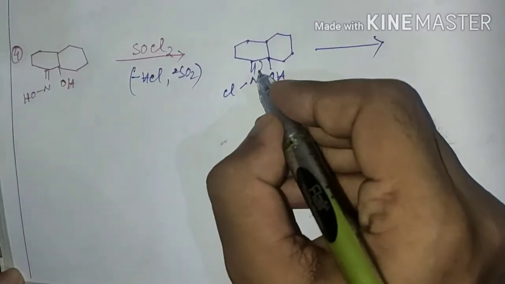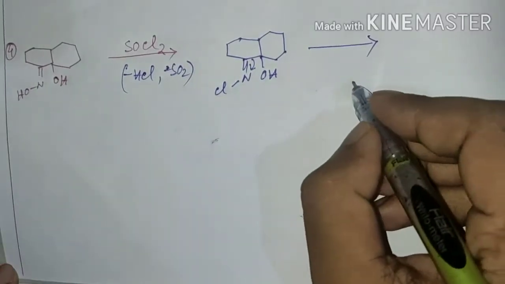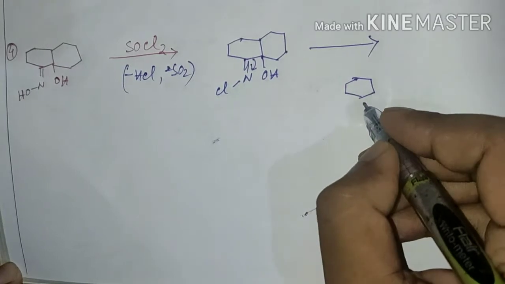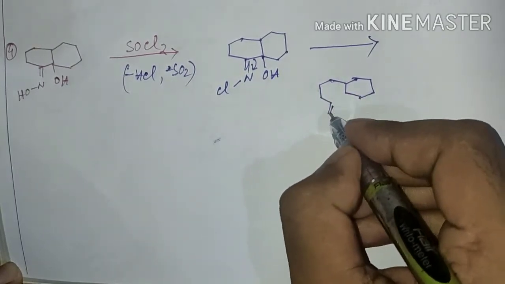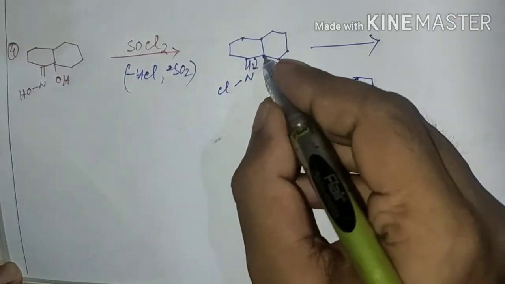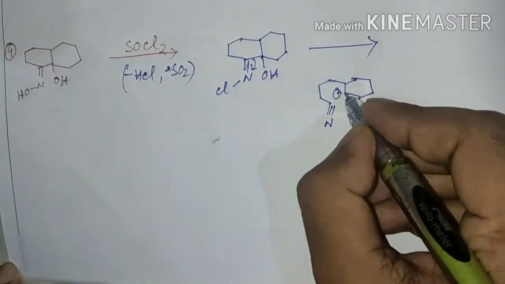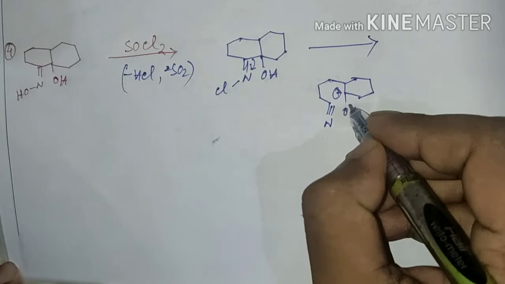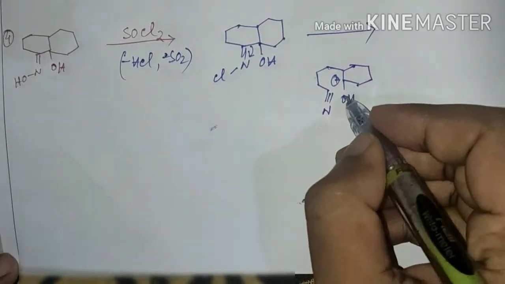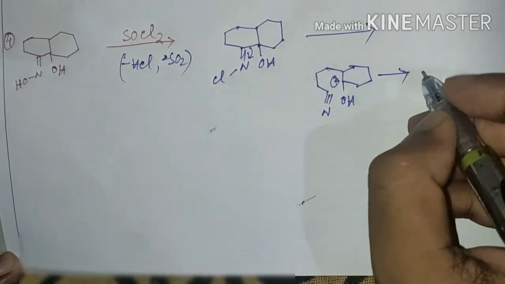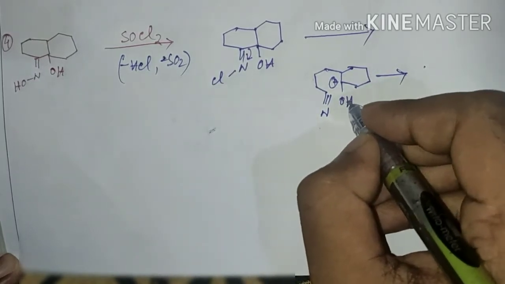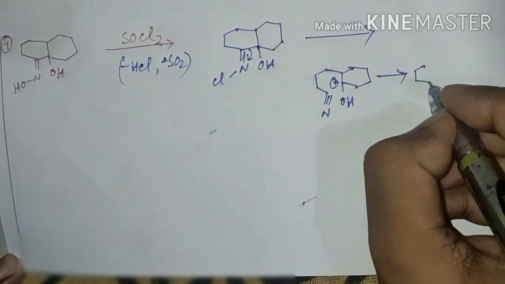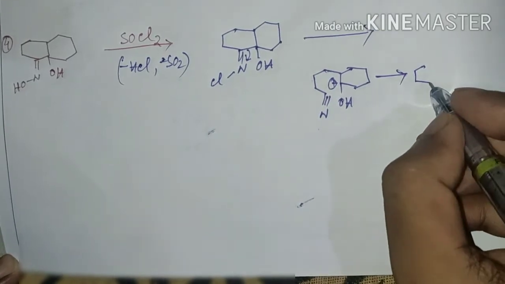And if the reaction proceeds through Beckmann fragmentation, there will be formation of such a carbocation. This will be the cyanide and here will be the carbocation, and that carbocationic hydroxyl group will be converted to the corresponding ketone by elimination of this OH proton, that is, abstraction of this acidic proton.